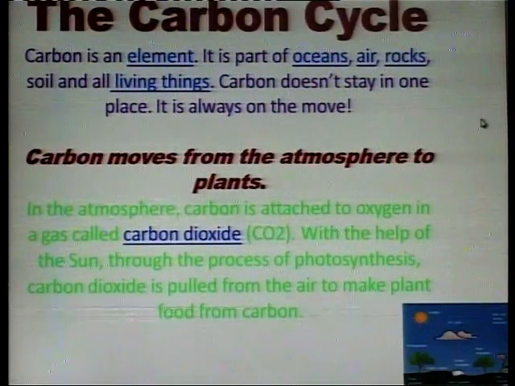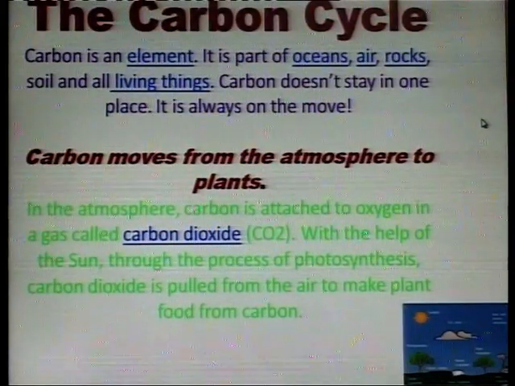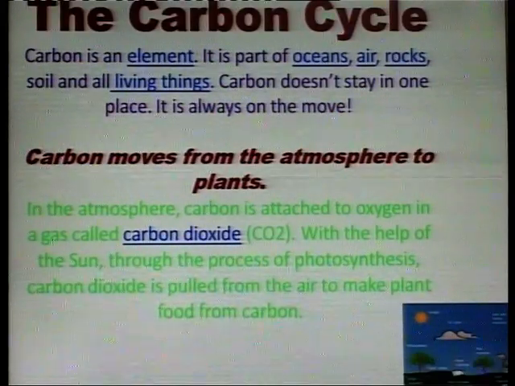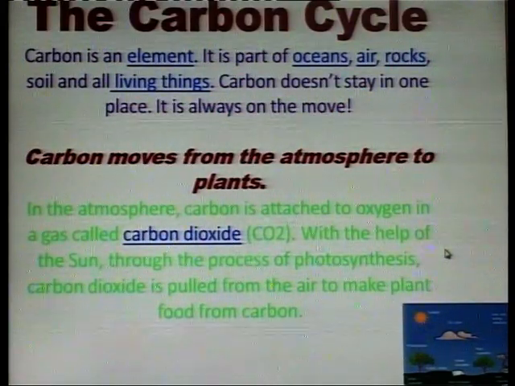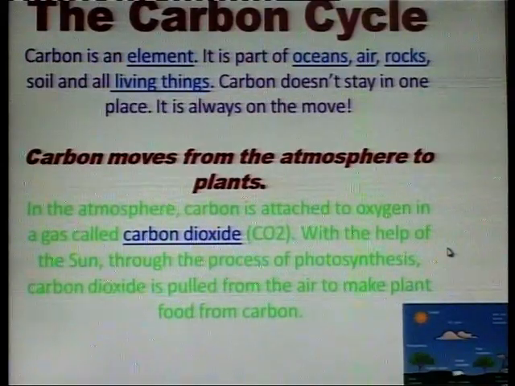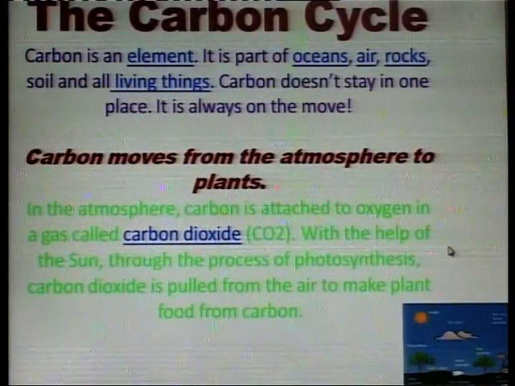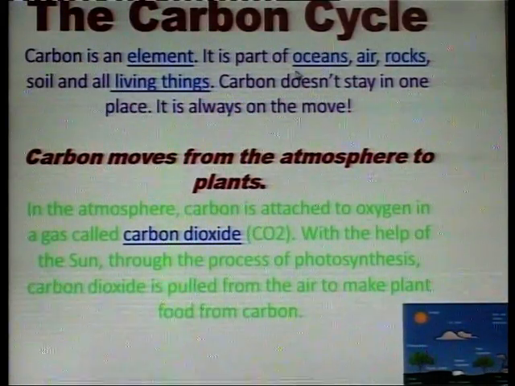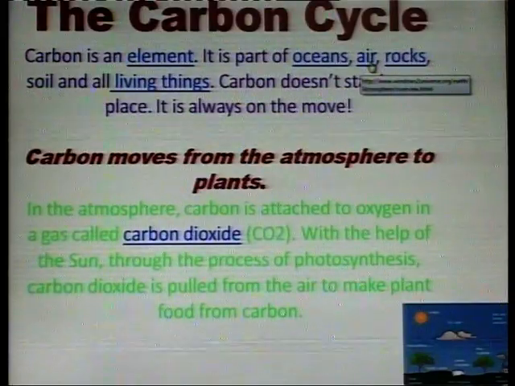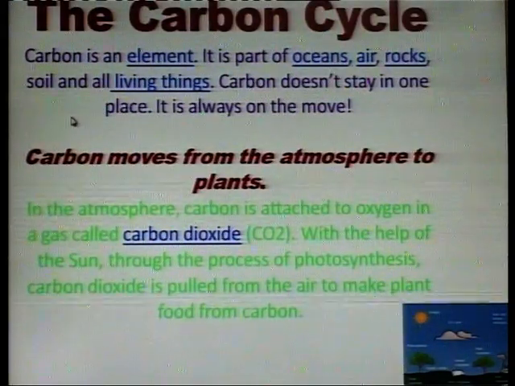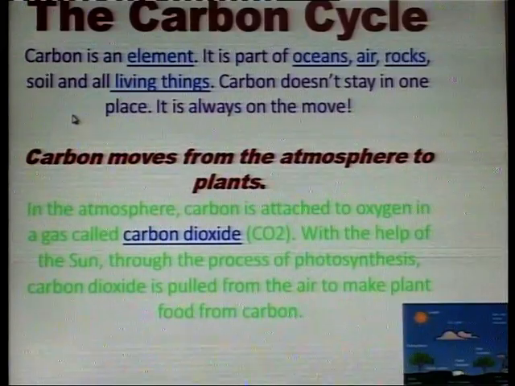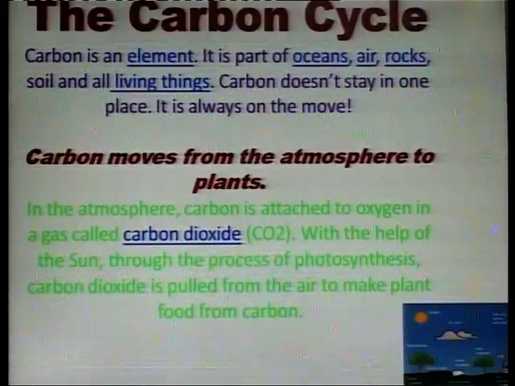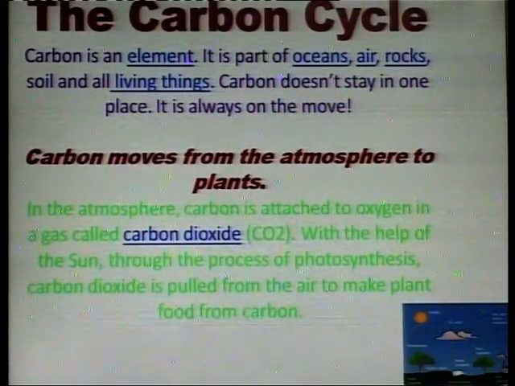Carbon cycle. Carbon is an element. It is a part of ocean, air, rocks, soil and all living things. Carbon doesn't stay in one place. It is always on the move.